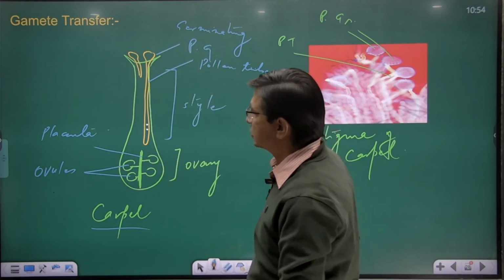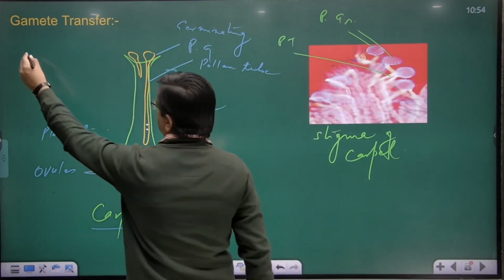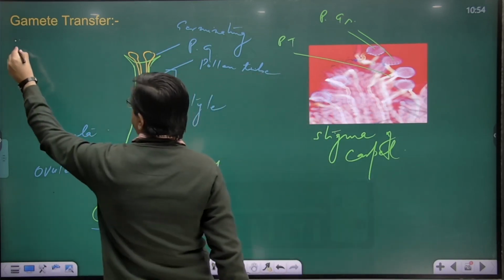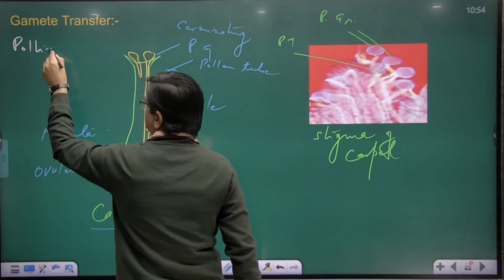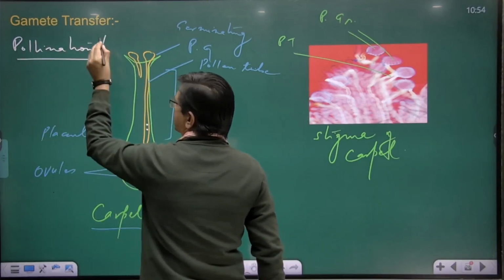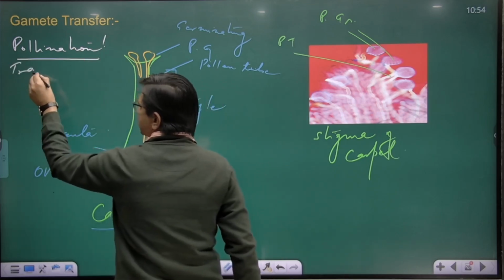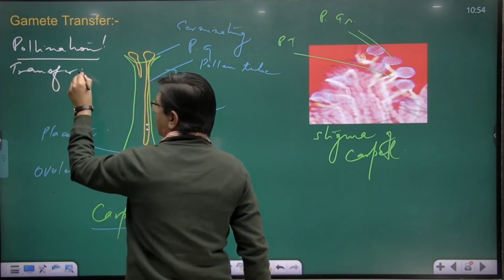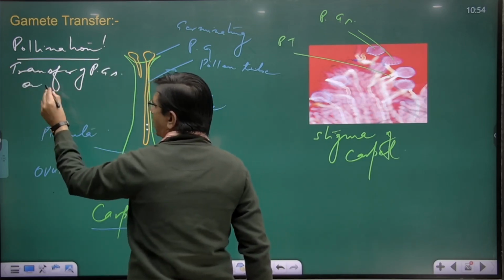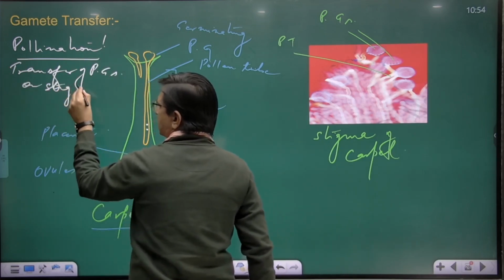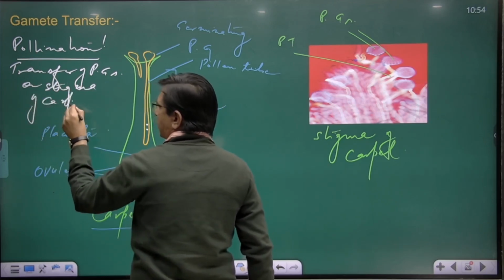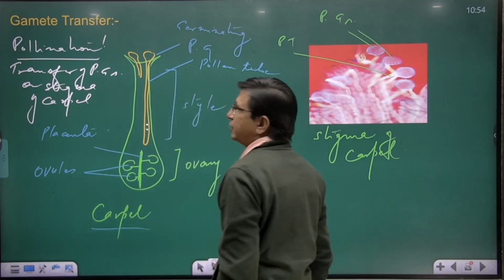The process is known as pollination. So what is pollination? Pollination is the transfer of pollen grains onto the stigma of the carpel. This is the definition of pollination.